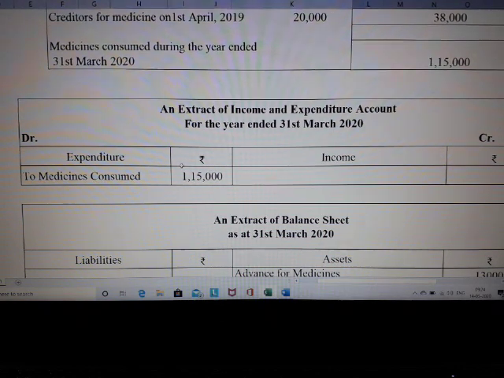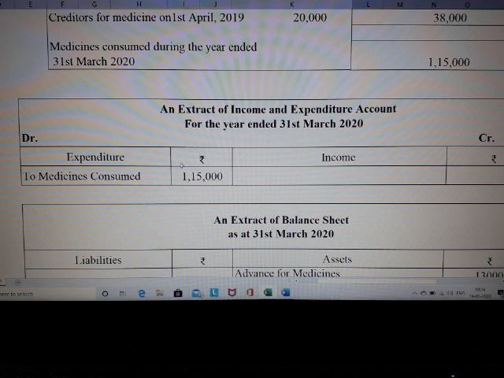So what all can we show in our balance sheet? We can have the advances which you have paid during the year. That is considered to be your prepaid expenses, which will appear on your asset side. Second, you have your closing stock of medicines. Closing stock will appear on the asset side of the balance sheet.